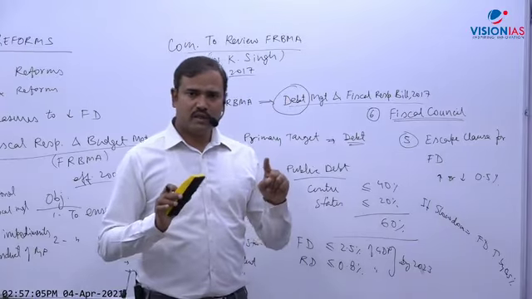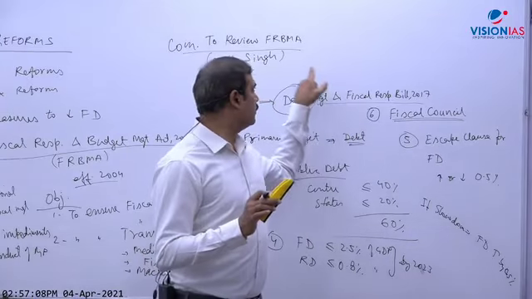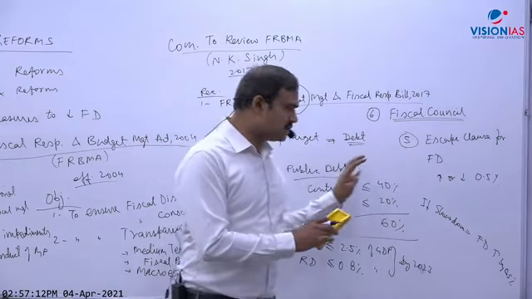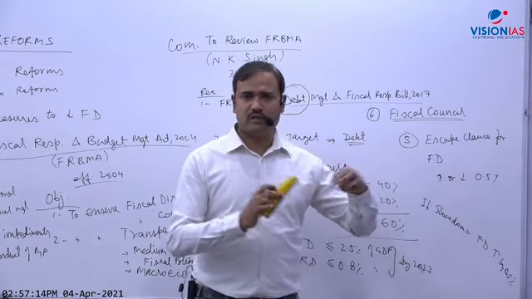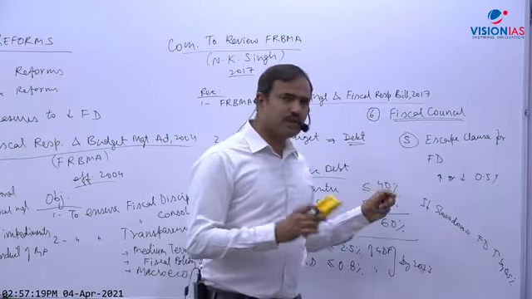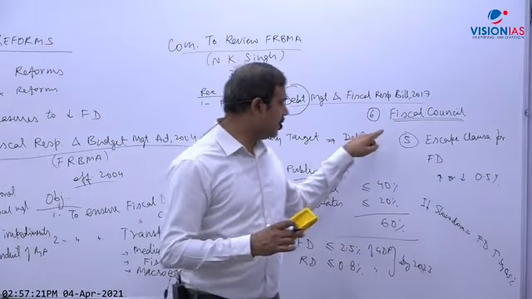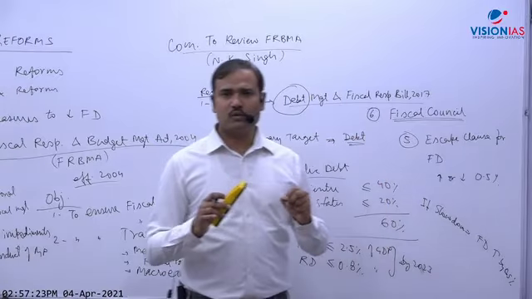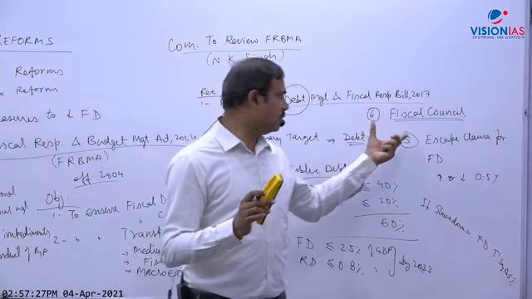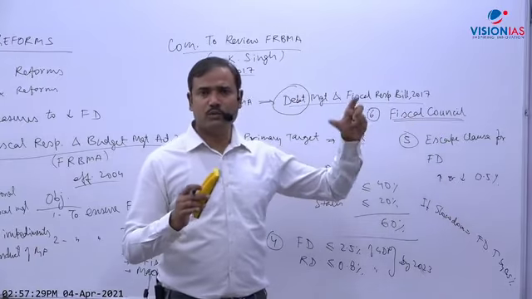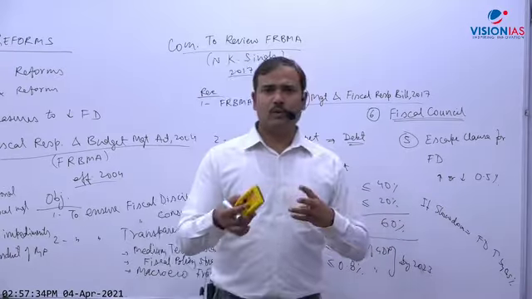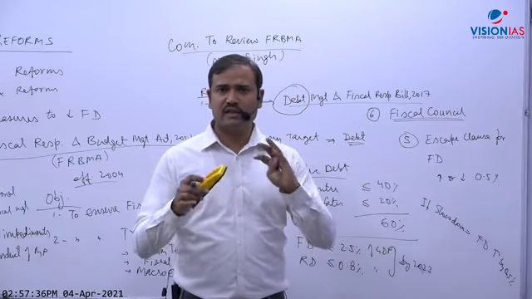This recommendation is also given by him, because he is the chairman of the 15th Finance Commission, and he has repeated this recommendation. Most of these recommendations are related to the 15th Finance Commission, which is recent. So for analytical purposes, these are needed. Not the data, but the concept you should know. So what will be the role of the fiscal council? It will review implementation of the act, and it will consist of members from different political parties, even opposition parties. So if the government tries to increase the deficit for political reasons, they can criticize and check this.